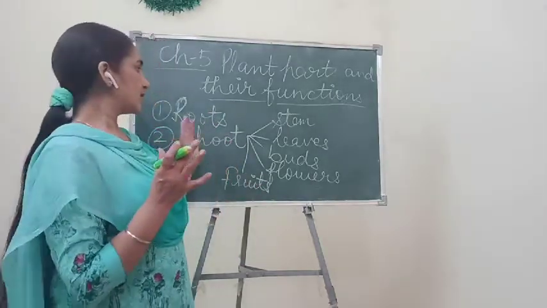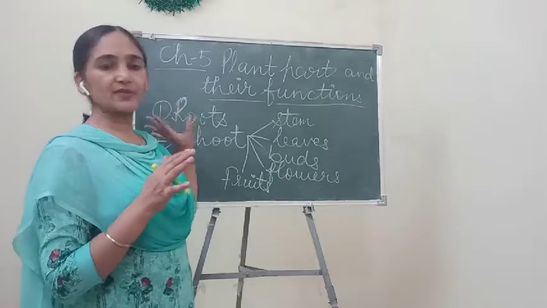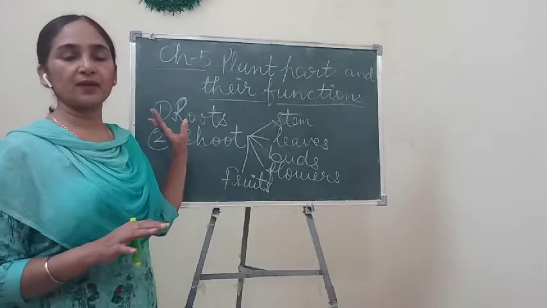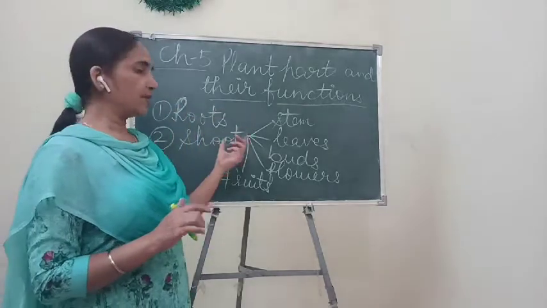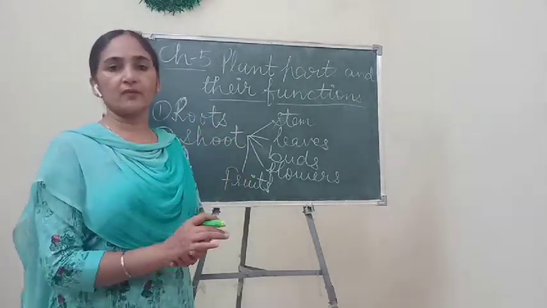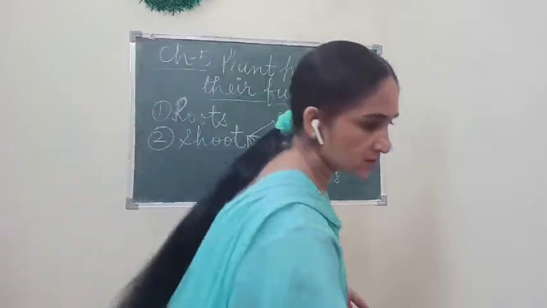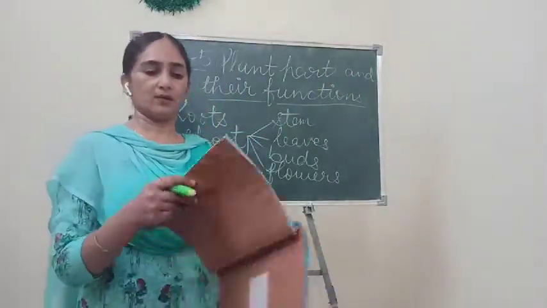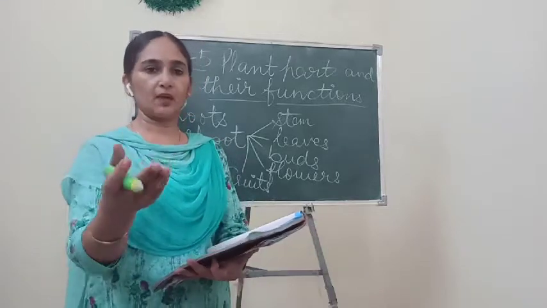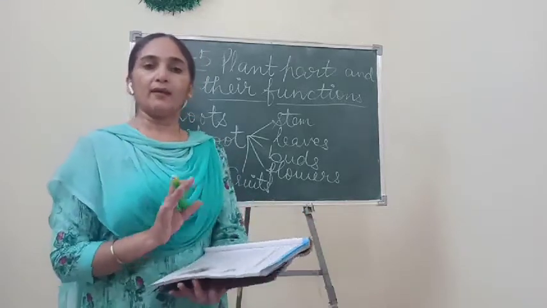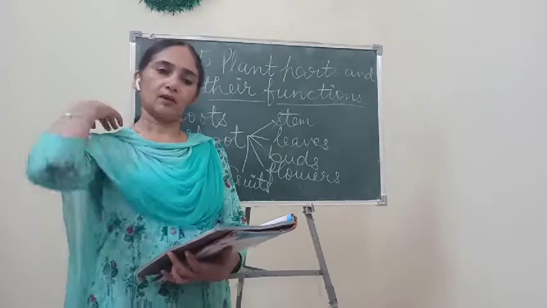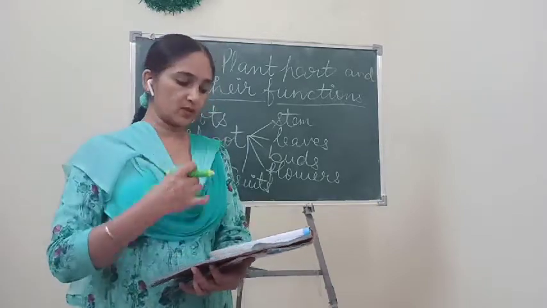Okay, so children, when we study this chapter, first we will read, because so many terms are there which you may not be able to pronounce yourself. I will read the chapter as we previously read, and you read it along with me so that you can understand how to pronounce the words.